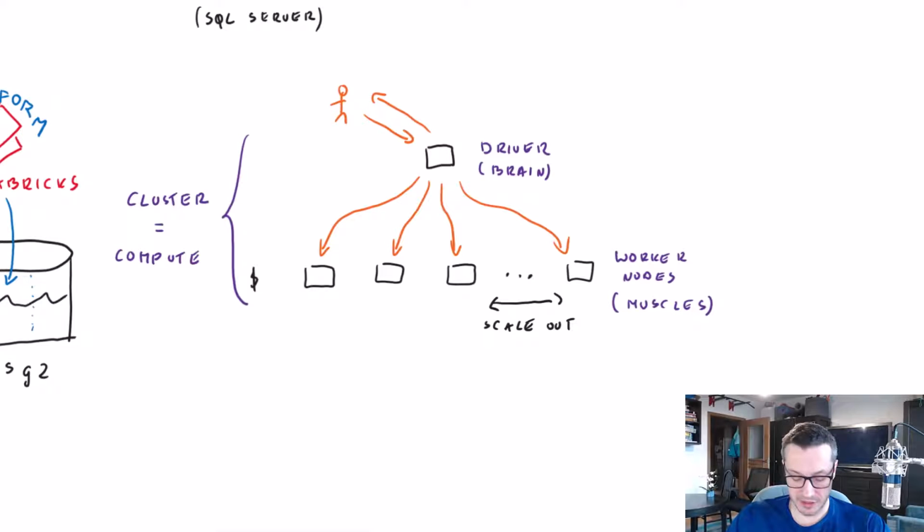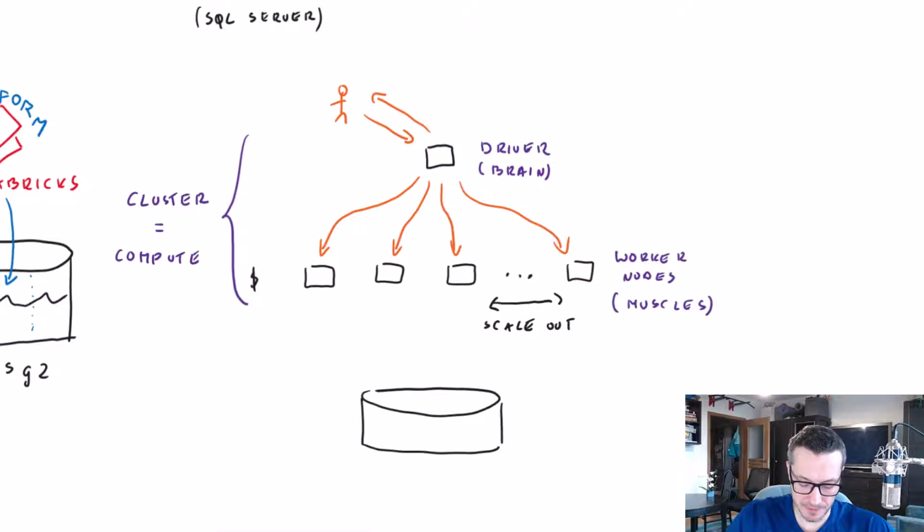Now, what is also important is that in Databricks and in Spark, we have a separation of compute from storage. So we have a cluster that has all those machines and the software, but the storage is separate. Our storage is here. And obviously, each of those worker nodes is able to read and write to our storage.